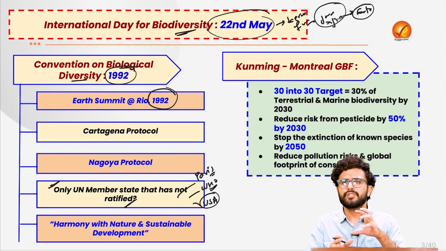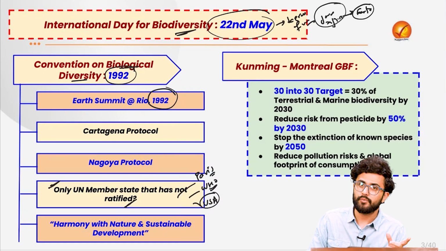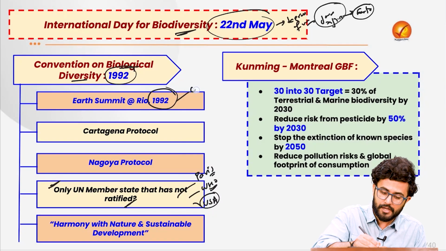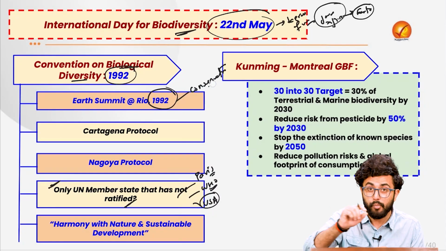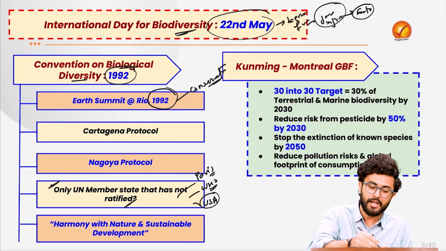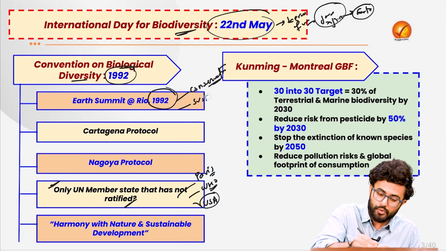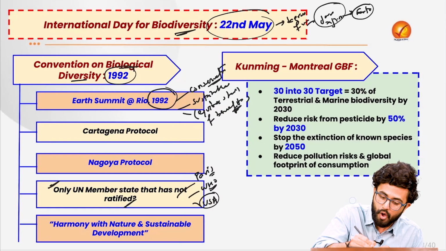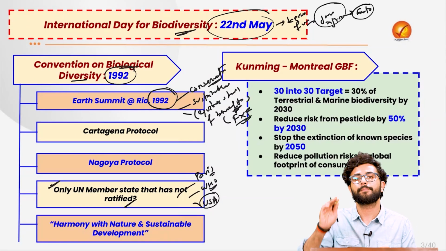So what does this Convention on Biological Diversity actually deal with? So it has 3 basic aims. First is the conservation of these important genetic resources of flora and fauna, the sustainable use of them, as well as the equitable sharing of the benefits which are arising from the genetic resources of such flora and fauna.